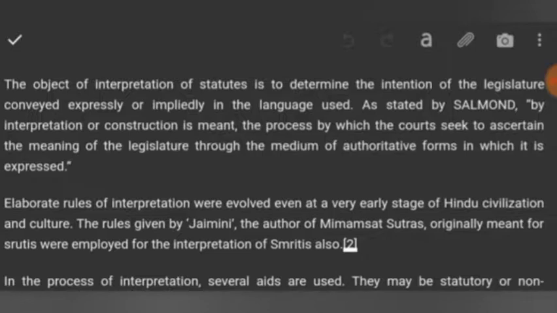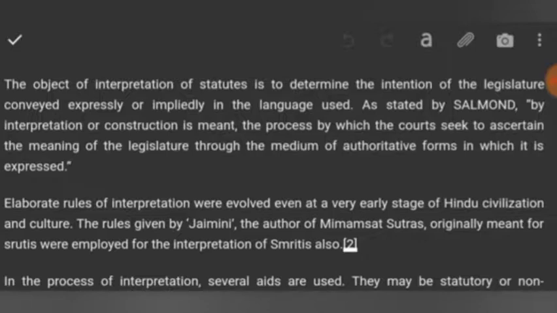As stated by Salmond, and these lines are under quotation: by interpretation or construction is meant the process by which the court seeks to ascertain the meaning of the legislature through the medium of authoritative forms in which it is expressed. The medium of authoritative forms means enactment or statutes in which it is expressed. Of course, the intention of the legislature is expressed in its enactment.